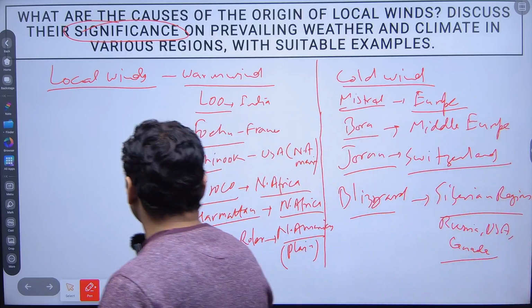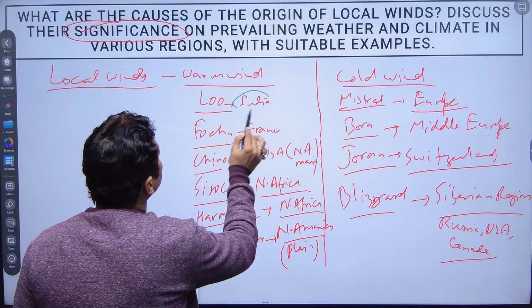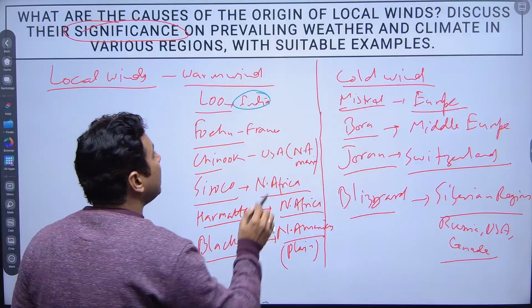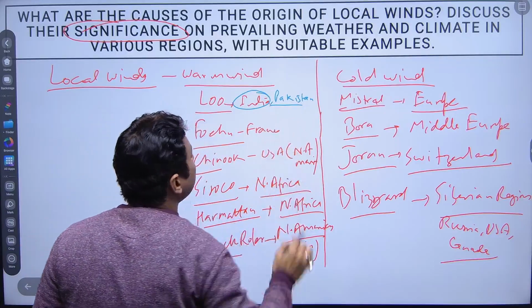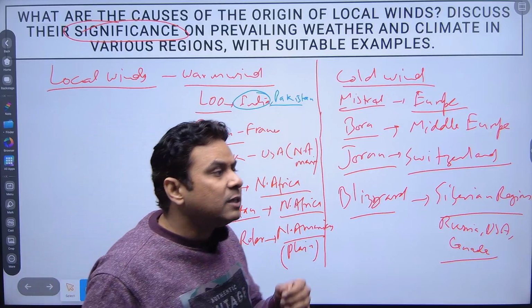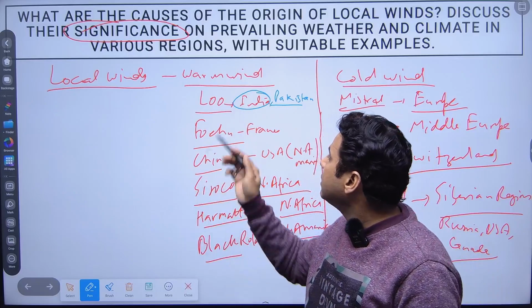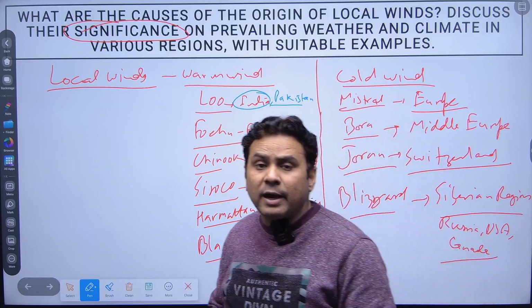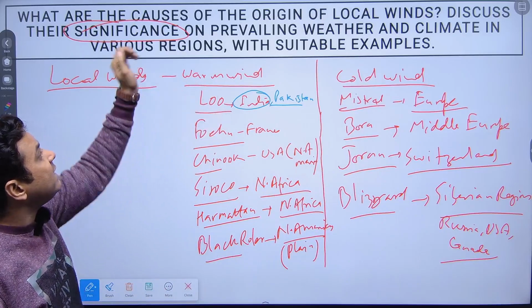So first of all, we'll talk about the Lu. The Lu is prevalent especially in India and Pakistan during the summer season. If you see during June, July, you will be feeling the Lu. And in this season, in this area, how is the Lu significant?